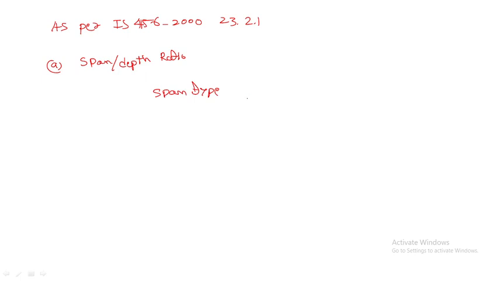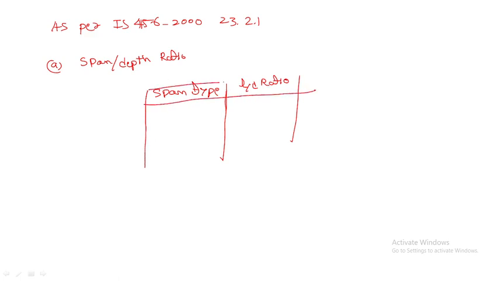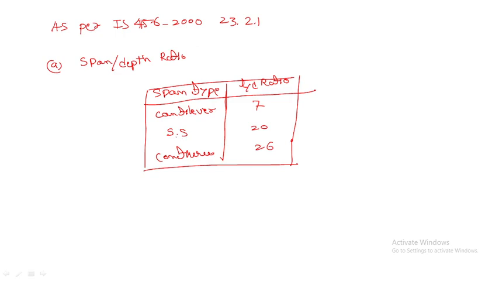Span type, and L by D ratio. Cantilever, so what is the value for cantilever? It is 7. Simply supported, it is 20. For continuous, 26. So this is the first important point you have to remember, the span to depth ratio.